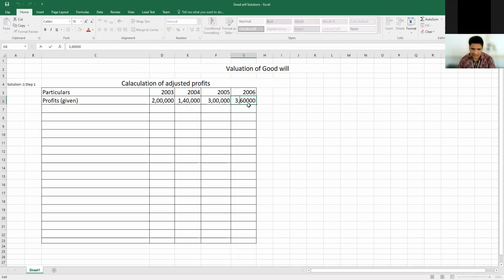First see the first question. Afterwards I will give that time, and later you can copy that one. No need to worry. Profits are given in the question itself, so that is the amount we directly enter there.